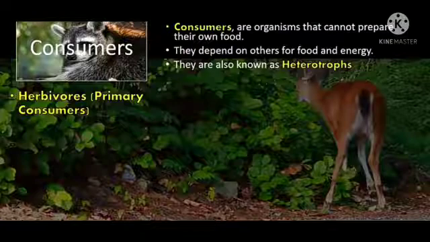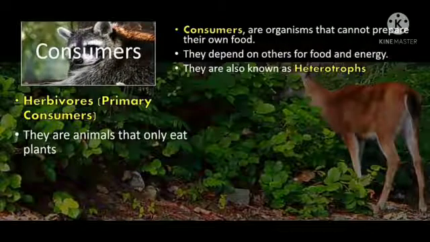First is your primary consumers or herbivores. They are the animals that only eat plants, or you can say the animals which get their food by eating the producers or plants directly. They are called primary consumers or herbivores.